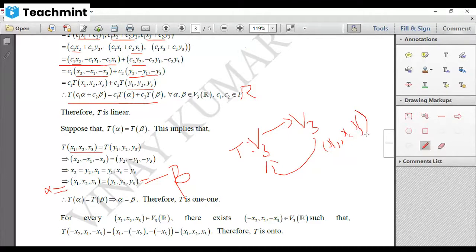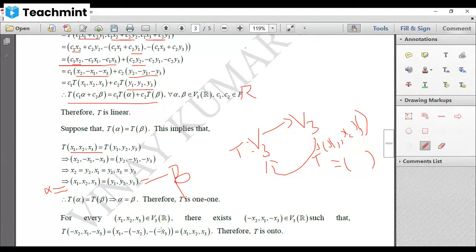Then you have to show that T inverse, which is a mapping from codomain to domain, will have an image in V3.